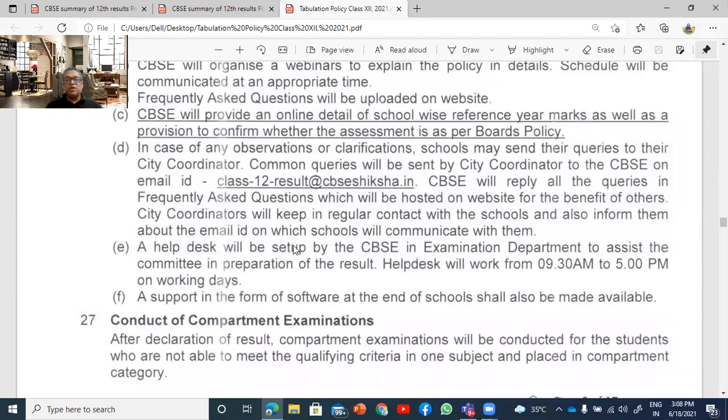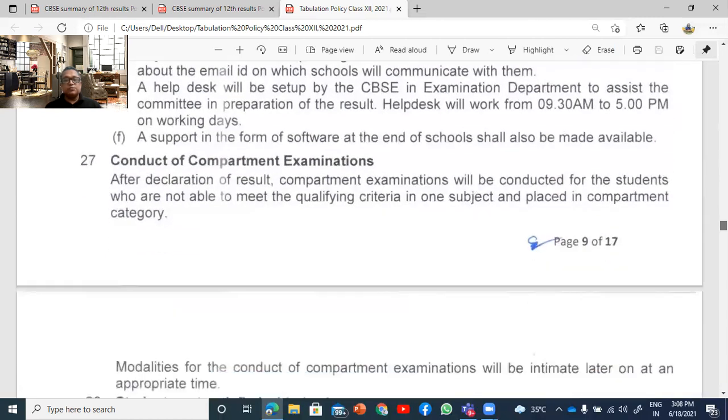There is also going to be a help desk that will be set up, from 9:30 to 5 p.m. I'm sure it's going to be engaged, but at the same time, they will be sharing some phone numbers by which we can coordinate all this.